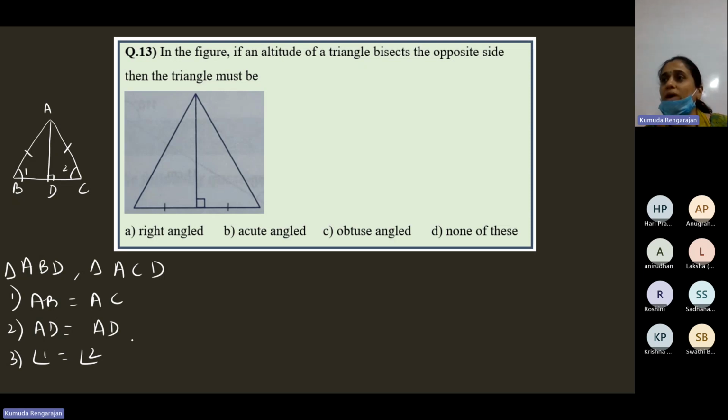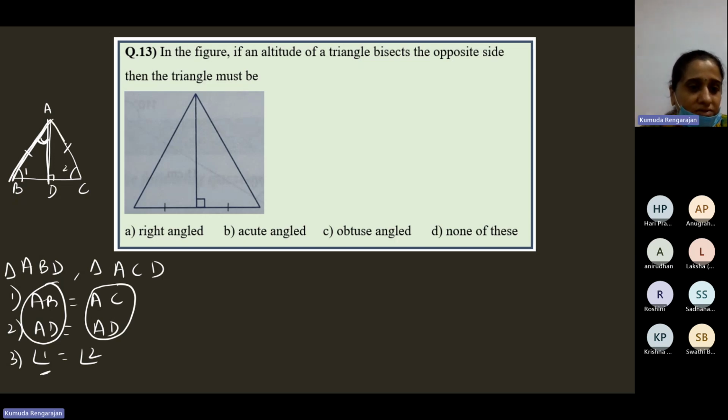But this does not make a valid congruence rule, because these two sides of one triangle, AB and AD, contain this angle, but we have mentioned a different angle. And again, AC and AD in the other triangle include this angle, but we have mentioned some other angle.